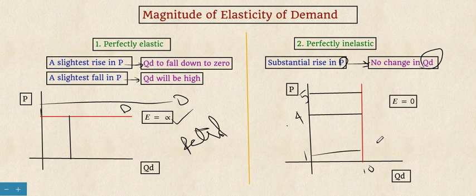That is called the inelastic property. It applies to very essential commodities like salt. Even though it is priced high, like 10 rupees, we are going to purchase it, and even when it is priced 1 rupee, we are going to purchase it. So it is a perfectly inelastic commodity. Here the elasticity will be equal to 0. There is no elasticity: due to change in price, there will be no change in quantity demanded.